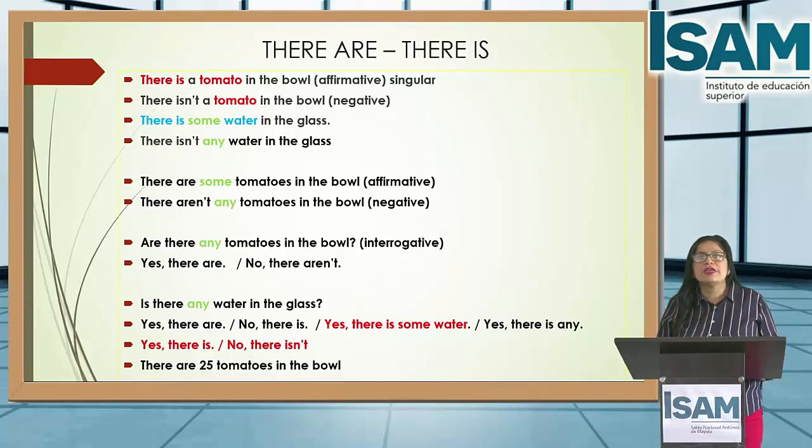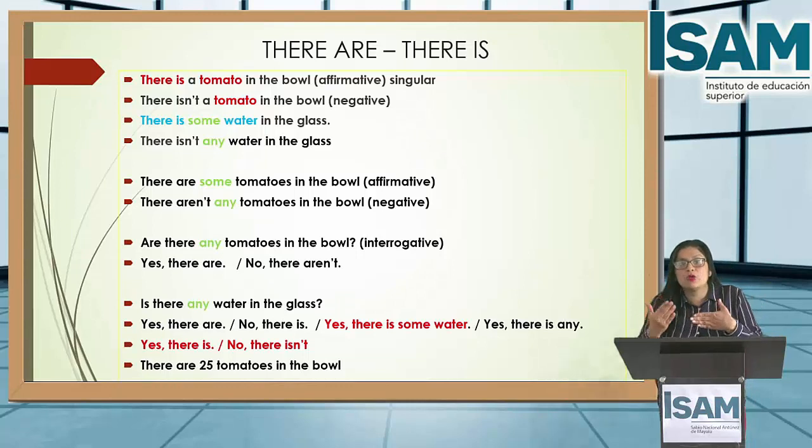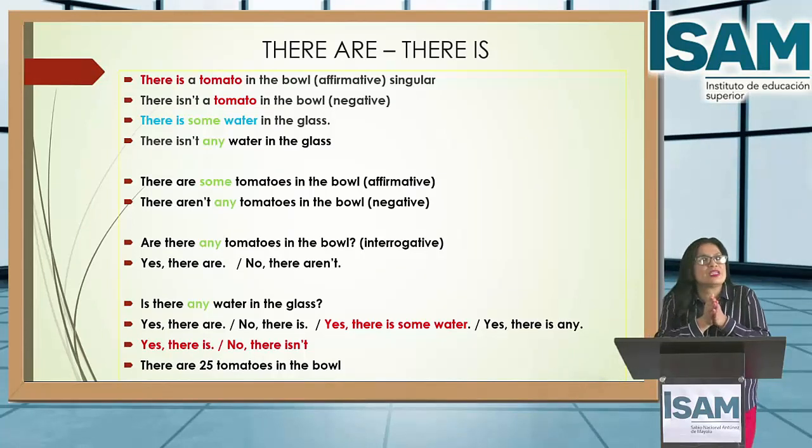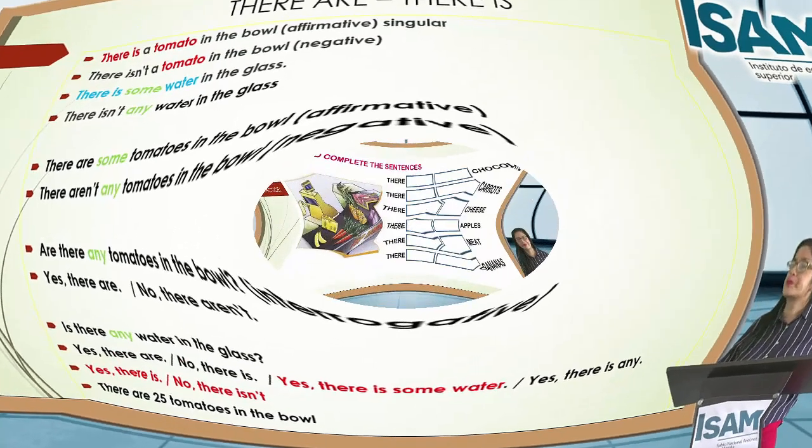Such. There are 25 tomatoes in the bowl. Student, here you measure the quantity. Aquí está mencionando la cantidad. Yo no estoy colocando some, estoy colocando la cantidad. Por lo tanto, utilizo there are 25 tomatoes in the bowl. No estoy utilizando el some. Y si fuera some, quito la cantidad y coloco some. There are 25 tomatoes in the bowl.